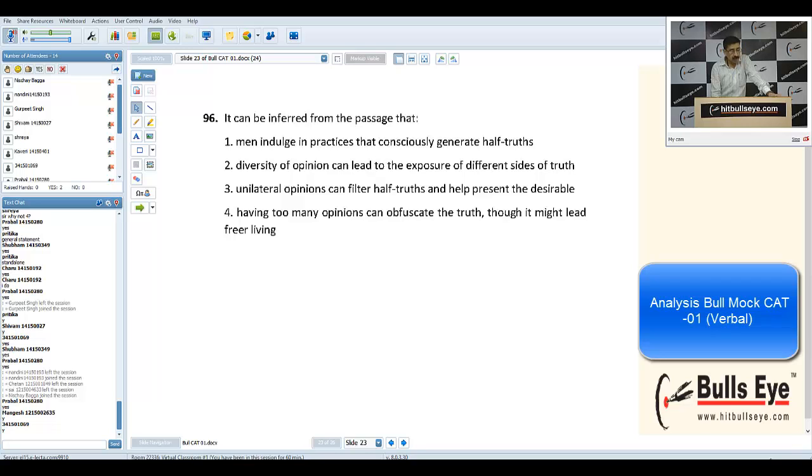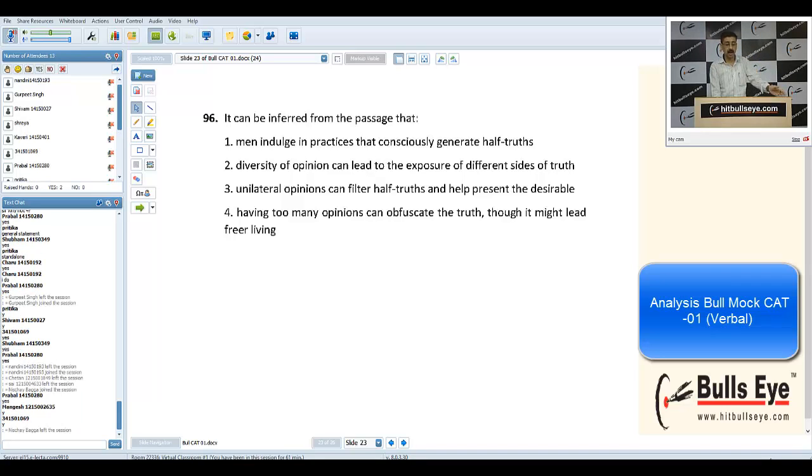Let's read first. Men indulge in practices that consciously generate half-truth. No, we are not talking about the half-truth. It is the last paragraph of this passage, I read, it says that the other side of truth should also be taken into consideration. It should not be black and white. So half-truth is not rejected straight away. Diversity of opinion can lead to exploring different sides of truth. This is clearly given actually. The one line upon which this conclusion can be drawn, this actually is the answer.